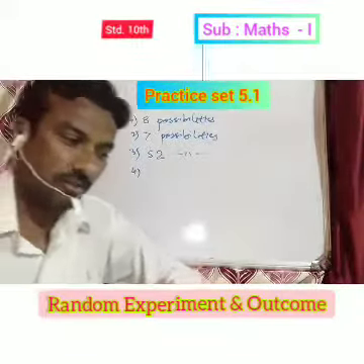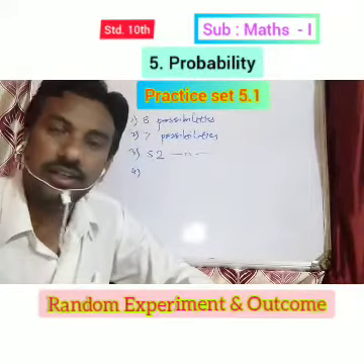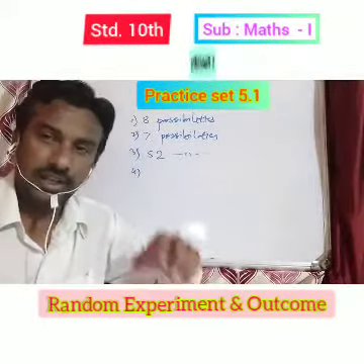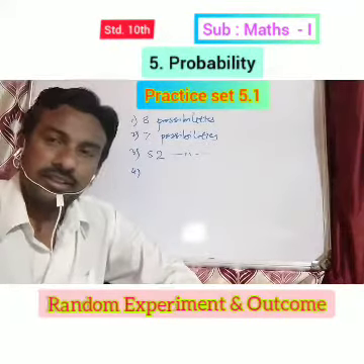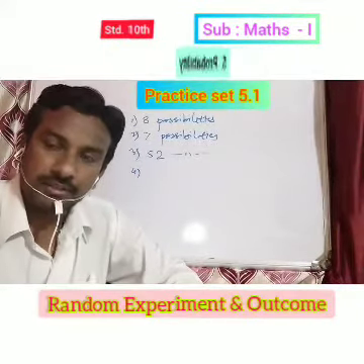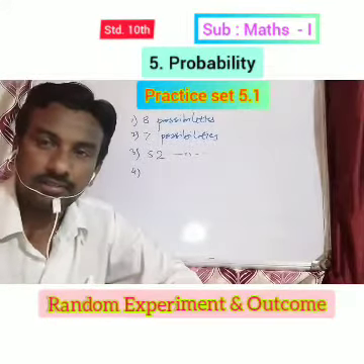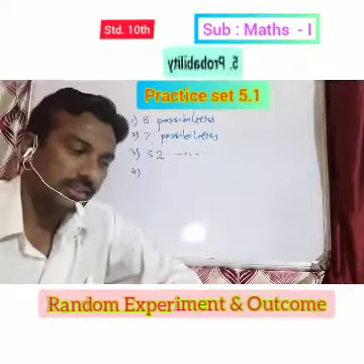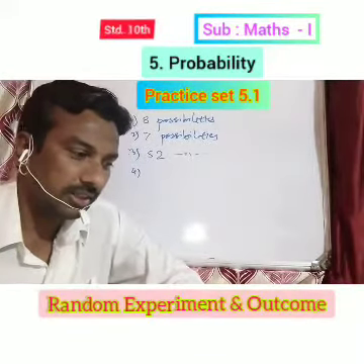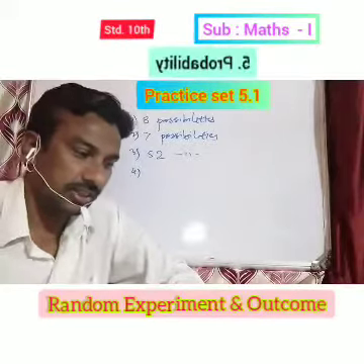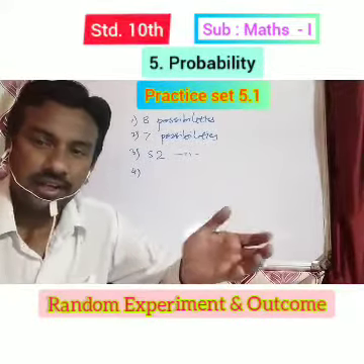Similarly, one number from 10 to 20 is written on each card. Select one card randomly. Each card has one number, 10 on one card, 11 on the second card, 12 on another card, like this up to 20. Then the total number of cards is 11.